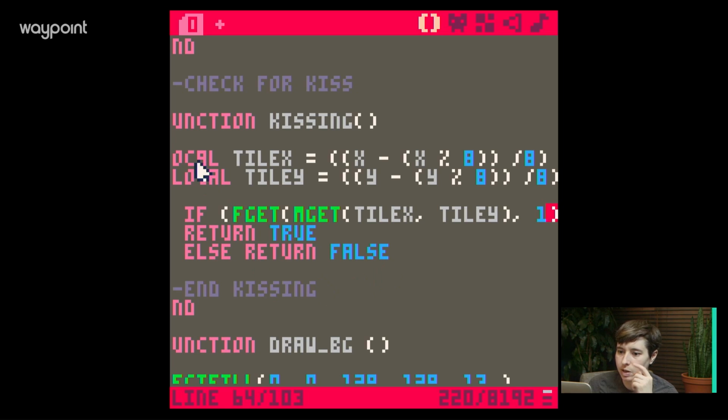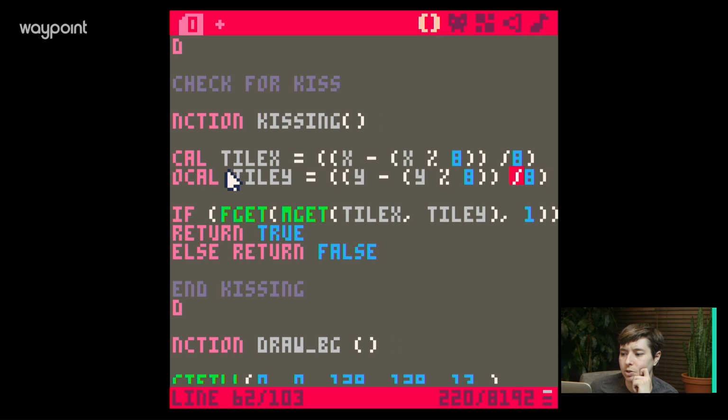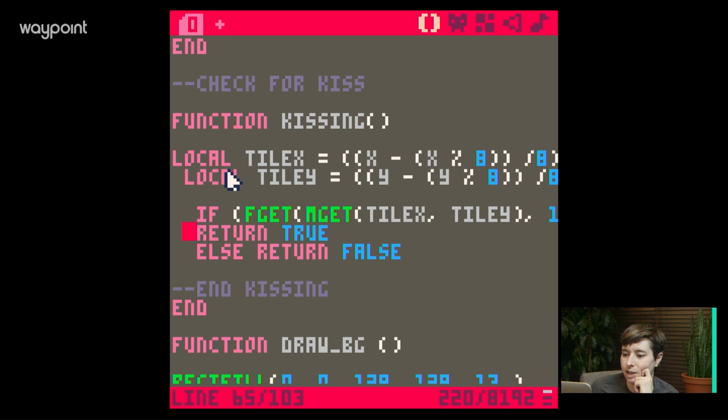All right, let's just make sure we have all this stuff. So function kissing. Oh, okay. Well, it's basically looking for exactly the same thing, just the different flag. Okay, so function kiss.